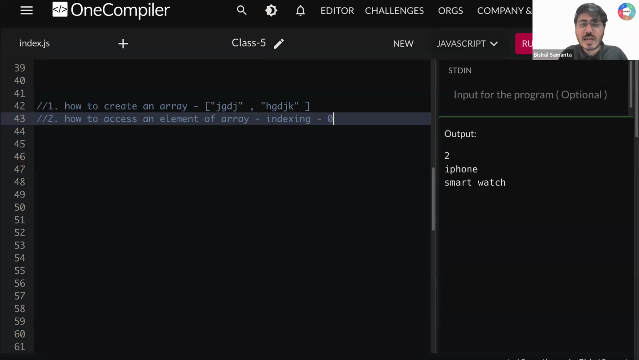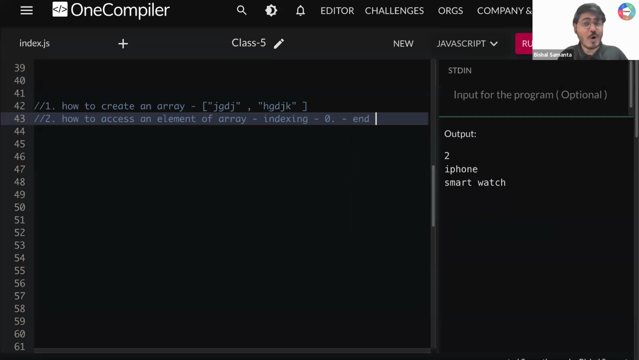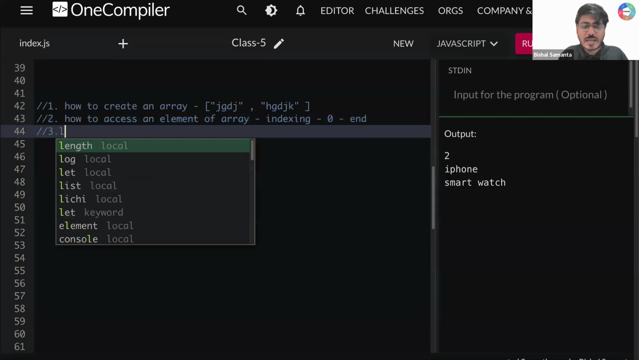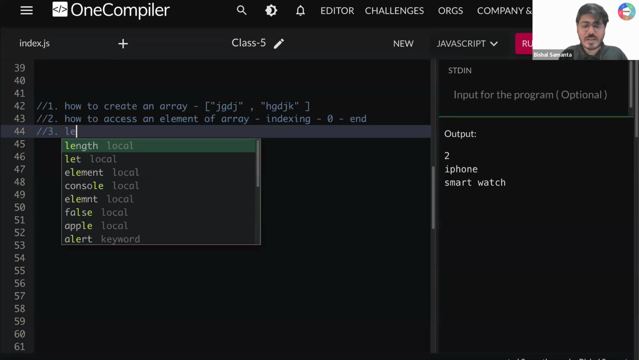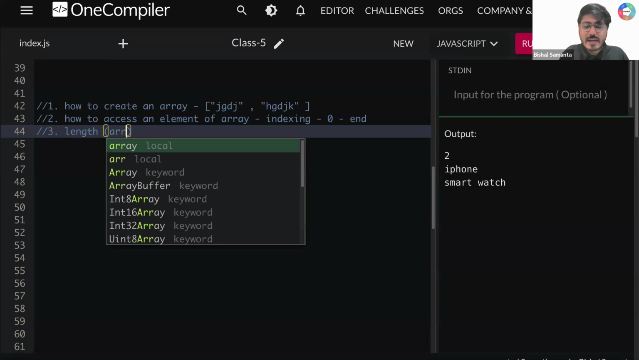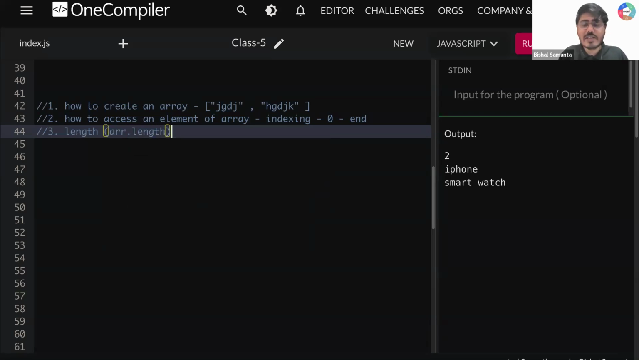Always, indexing will start from 0 till the end, not 1. So counting will start from 0. Okay, now tell me one thing, how to calculate length. So third, we learn about how to calculate length. Using array.length, right? So array.length will give you the length value.